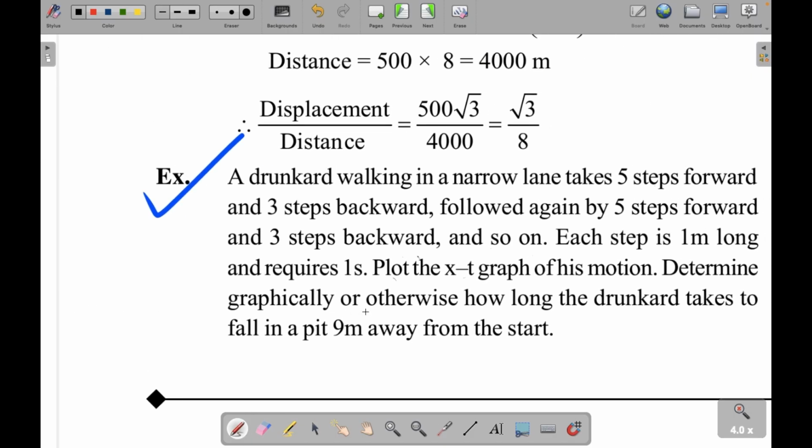The other way is, 5 steps forward and 3 steps backward. So 2 meters in 8 seconds. So for the average speed, for 1 meter it takes 4 seconds. So for 9 meters it should take 4 times 9, but that is wrong, because here you are counting forward and backward motion both at the same time.